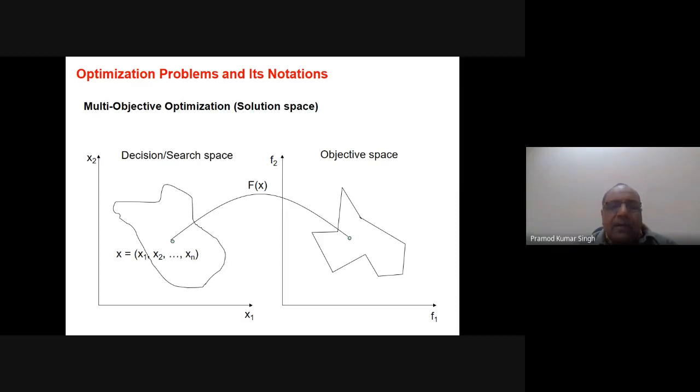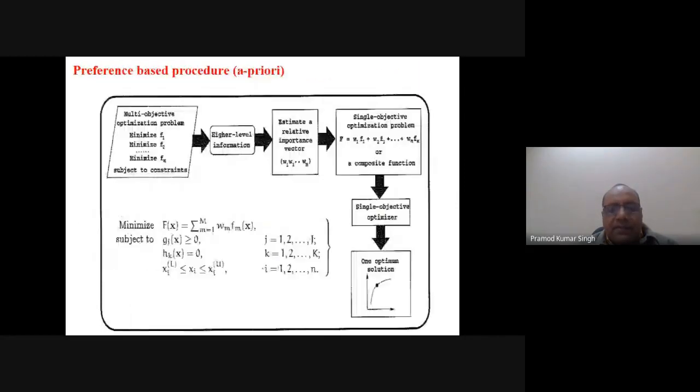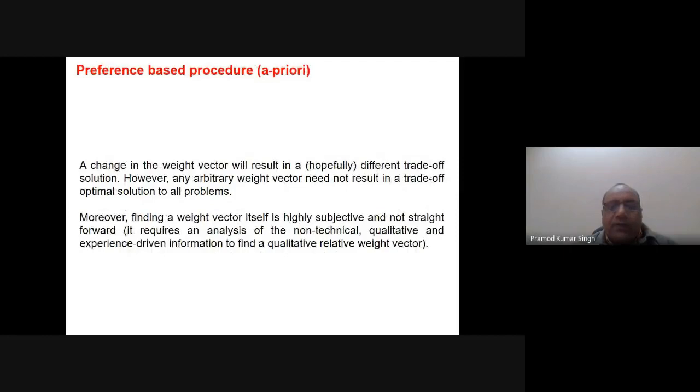So it may happen that two different solutions in the search space may map to a single solution in the objective space. That is why I have written here that hopefully they will map to different solutions, but this is not necessary. It is not necessary that you will always get that. Suppose I say that I want multiple solutions. It is not so that if I go for multiple weight vectors, I will get as many solutions as there are weight vectors.